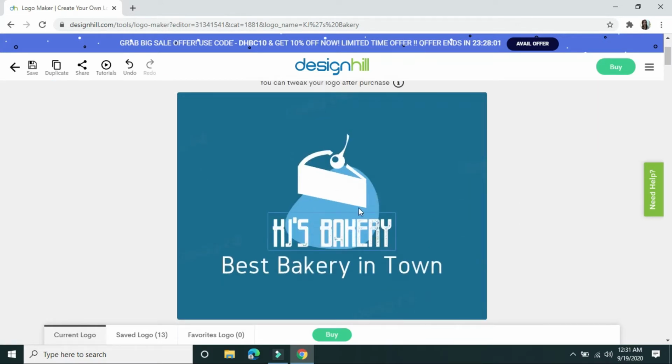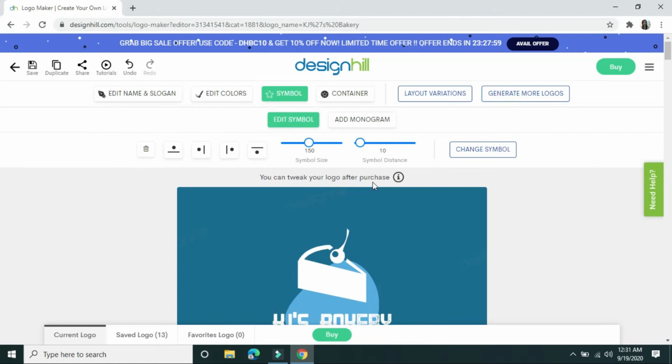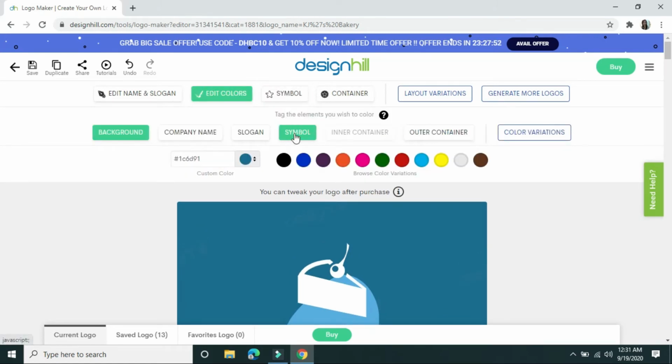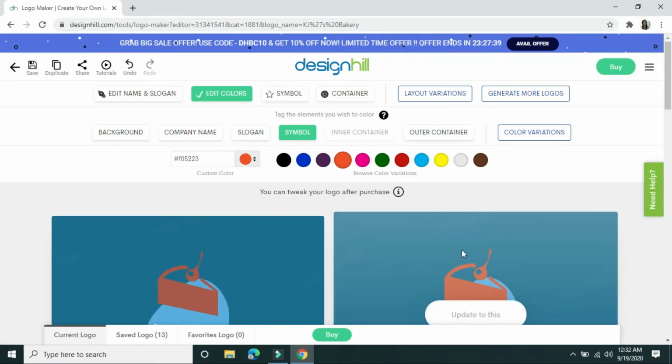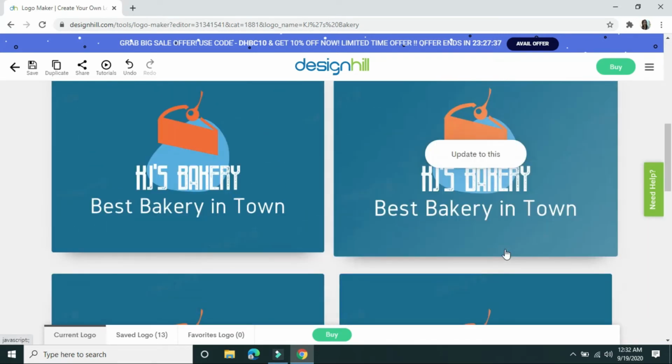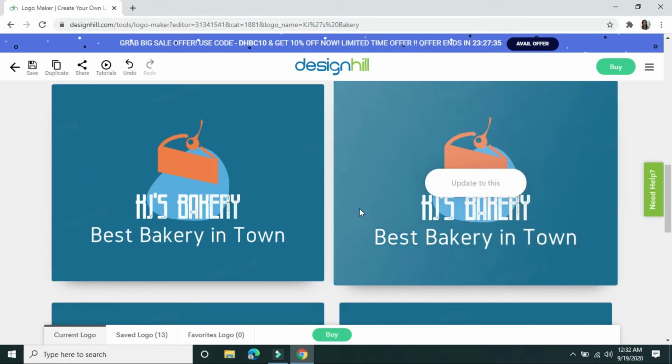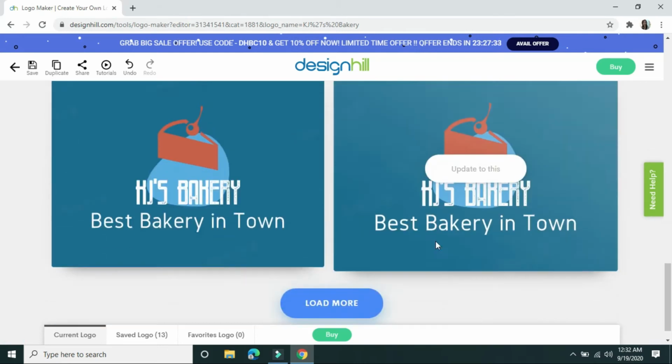Okay, then we can change the color actually. Edit colors. Symbol. Let's say something orange. You can also choose the type of orange color.